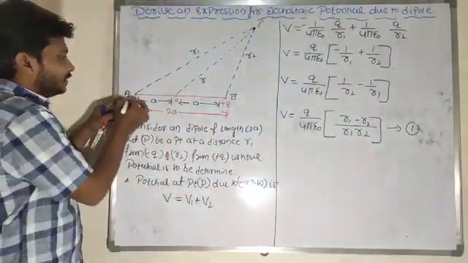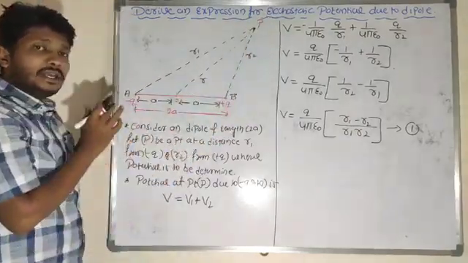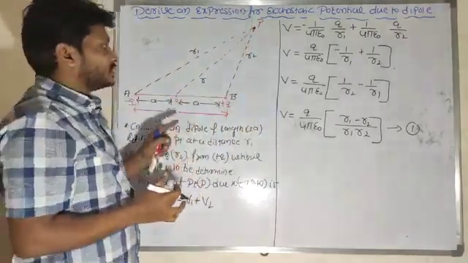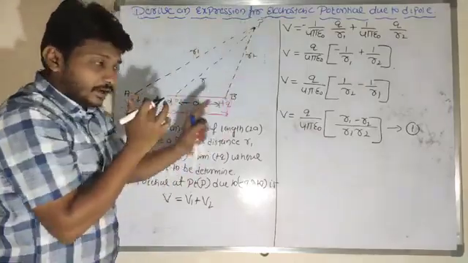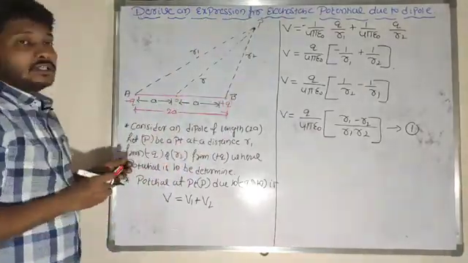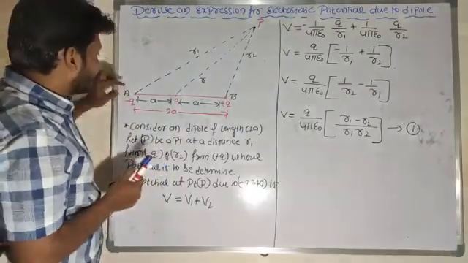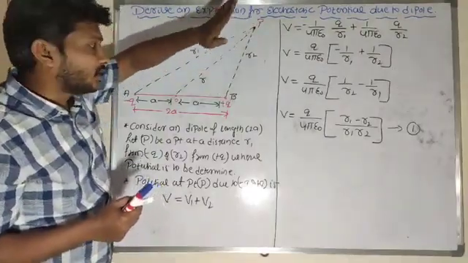Look at here, the distance from A to P and the distance from B to P are not the same. So r1 is not equal to r2 here. The distance from A to P and from B to P is different.